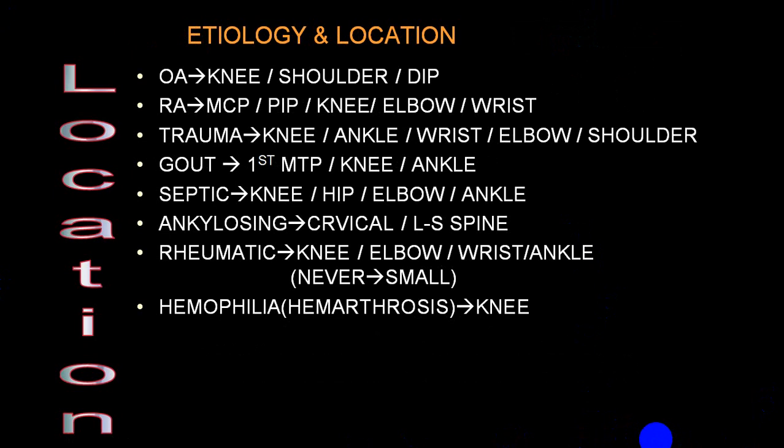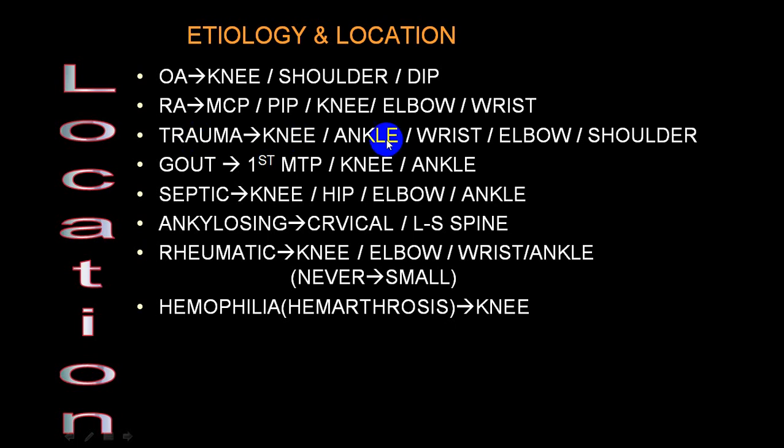And if I now take etiology, which joints are more commonly involved? Osteoarthritis: knee, shoulder and DIP joints. RA: metacarpophalangeal, PIP, knee, elbow and wrist are most common. Small joints are more common. Big joints: knee, elbow and wrist. You can even have involvement of the TM joints, shoulder, etc. But these are the most common.